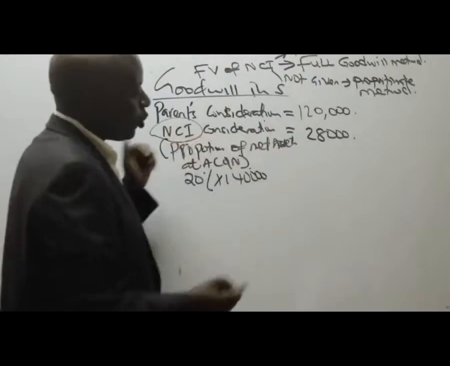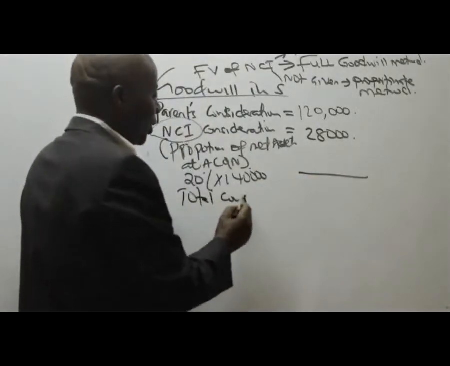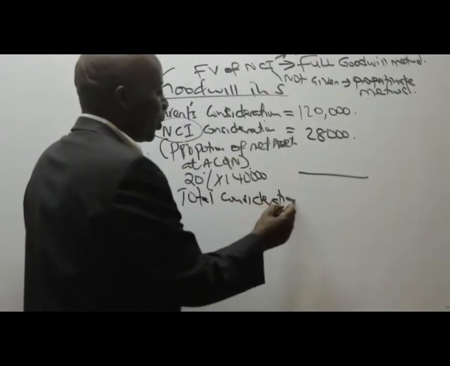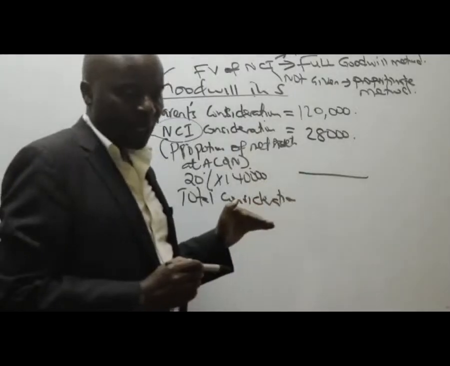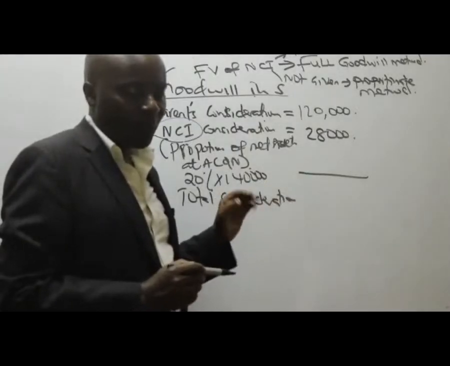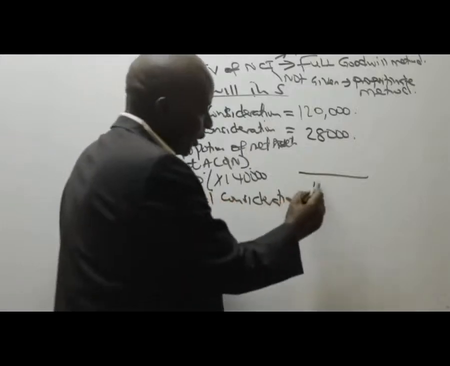So then what is the total consideration? Can somebody give me the total consideration? What does the total consideration come to when you add both? The total consideration comes to 148,000.